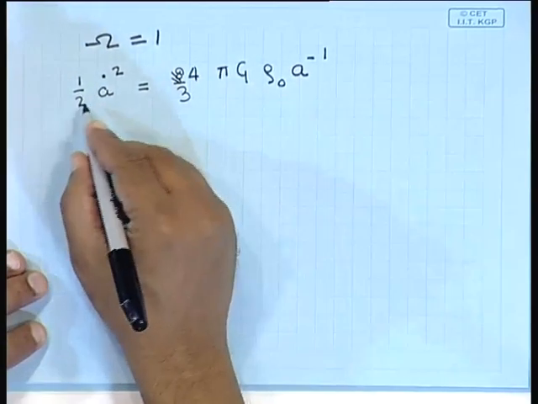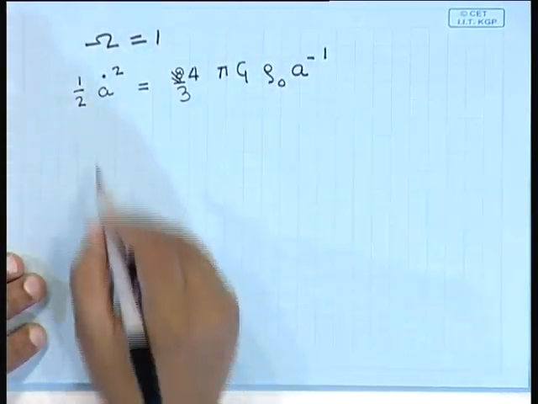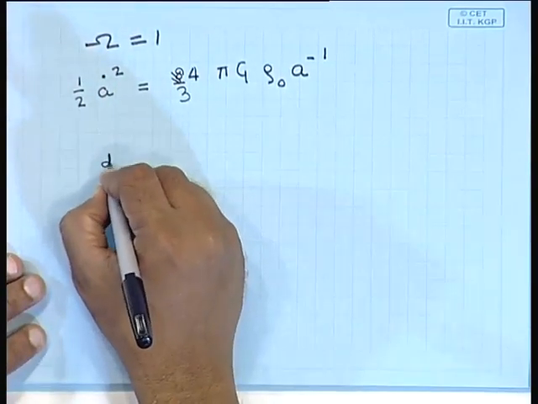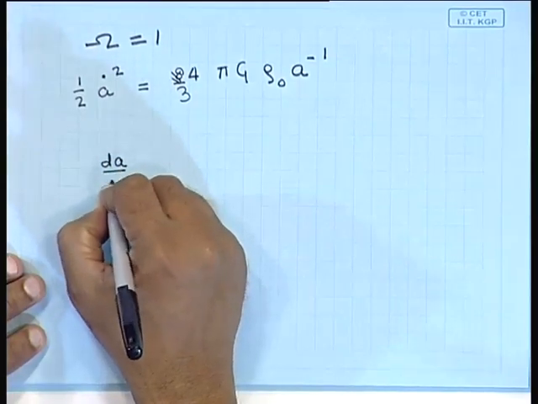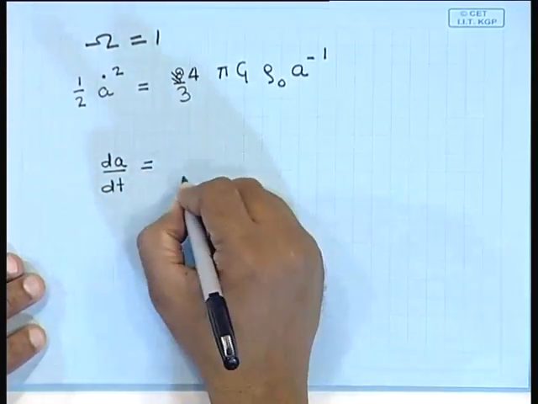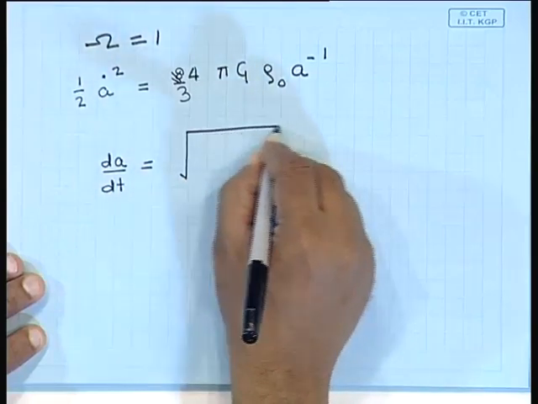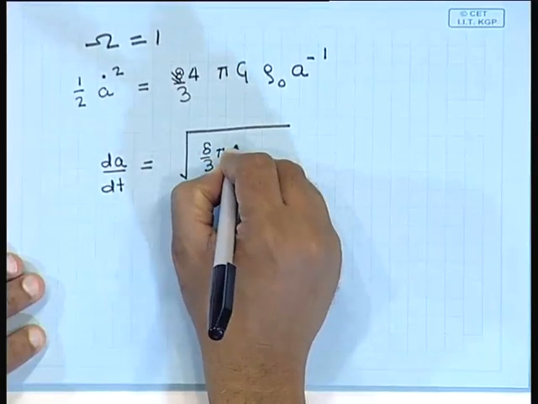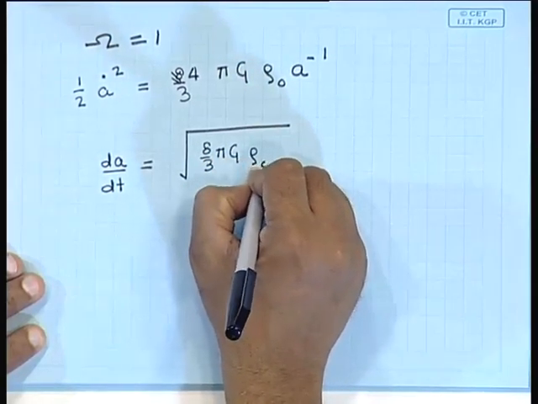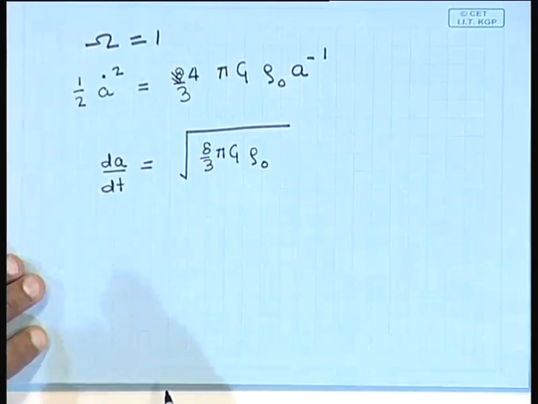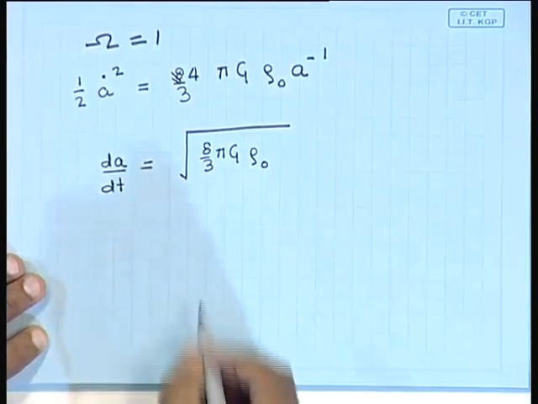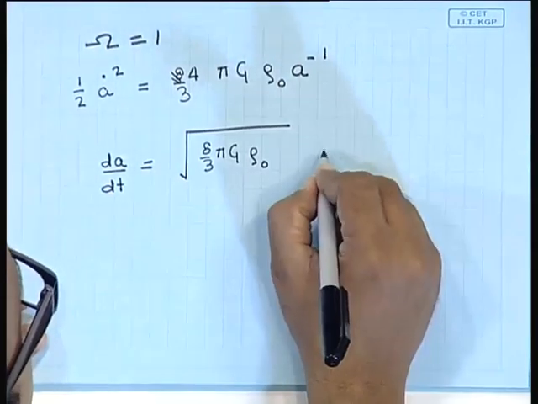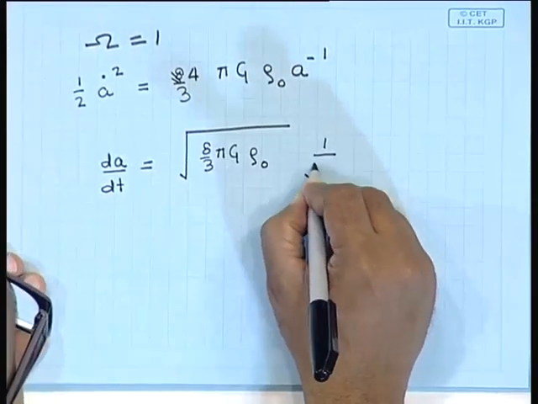Solving this equation is straightforward. Take this 2 onto this side and take the square root of this. So, what you get is dA/dt is equal to the square root of 8 by 3 pi g rho naught. Rho naught is now the critical value, rho critical, because we have omega equal to 1, and then we have 1 by square root of A.